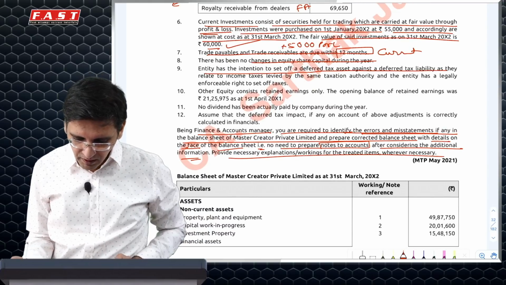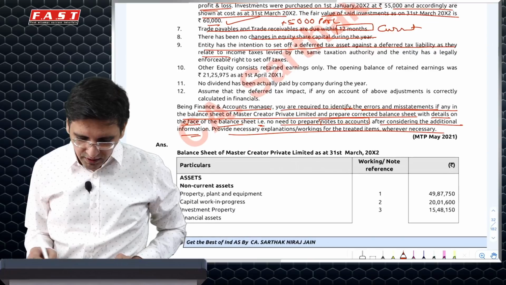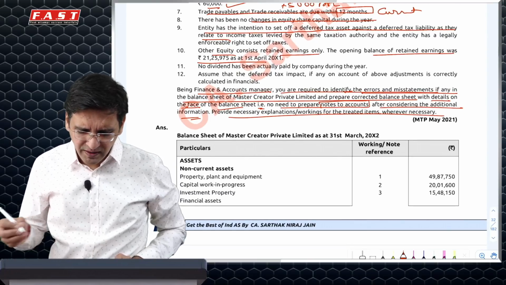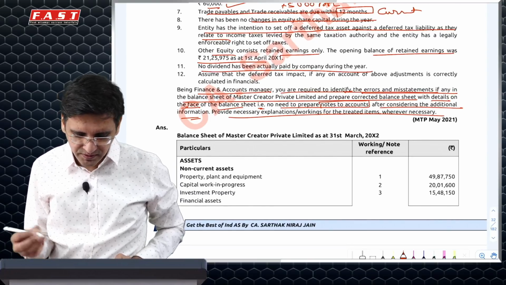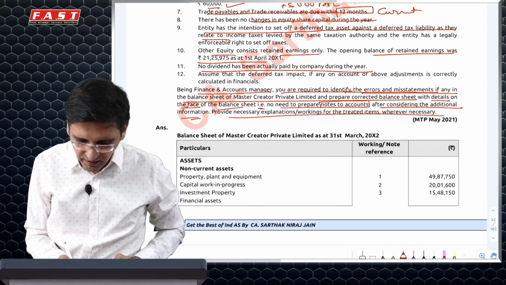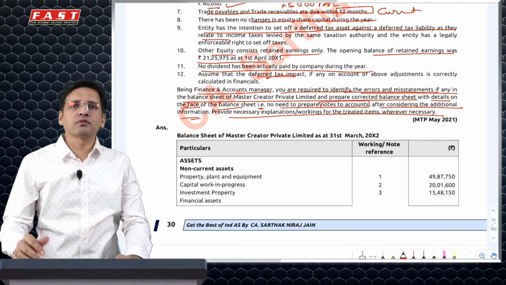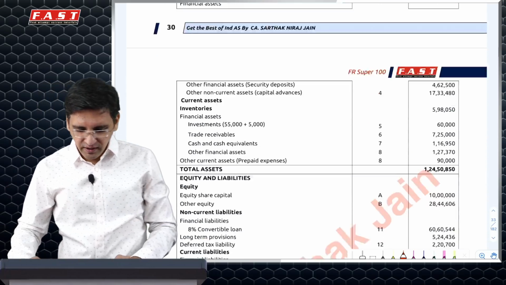However, we don't have to prepare notes. TTA same authority, so net it off. Other equity only retained earning, opening given, so opening plus current year or closing you may present because the question gives that information. No dividend paid and deferred tax, no impact to be given. So any gain loss changes which you have done, you don't have to give an impact for the deferred taxes.